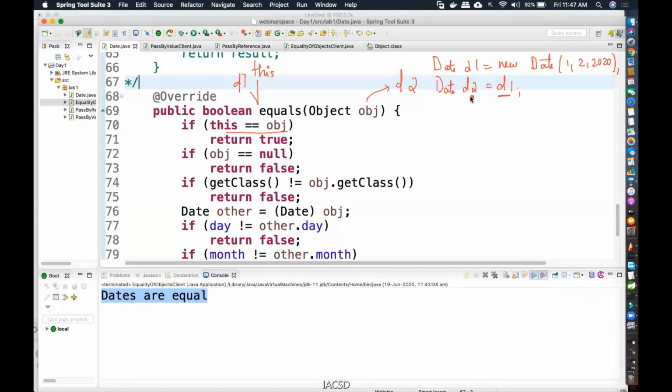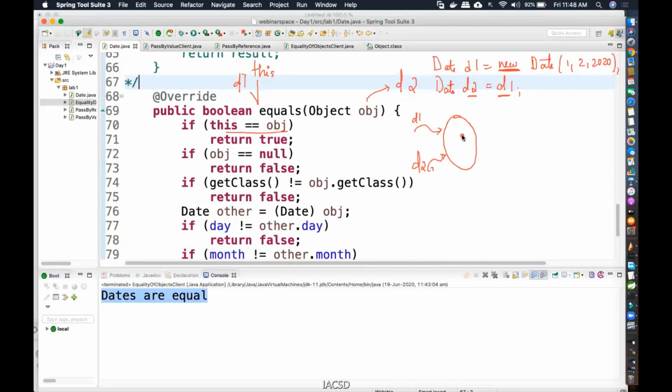That means D1's value I'm putting inside D2. So in memory, what is happening? How many times is the new operator there? Only one time. So in memory, there is only one single object to which both D1 as well as D2 are pointing.